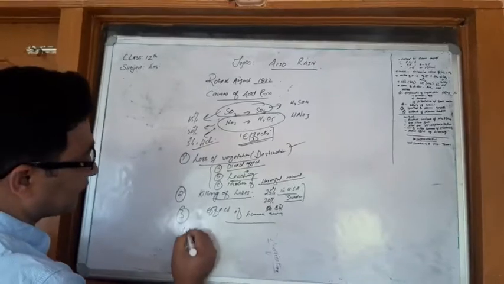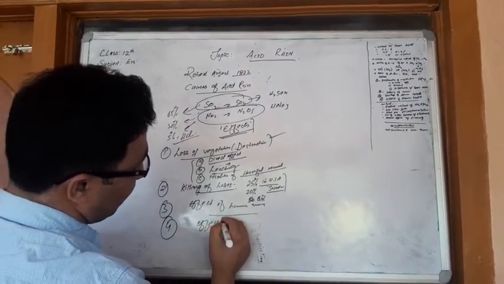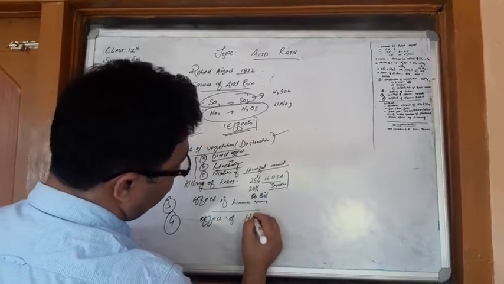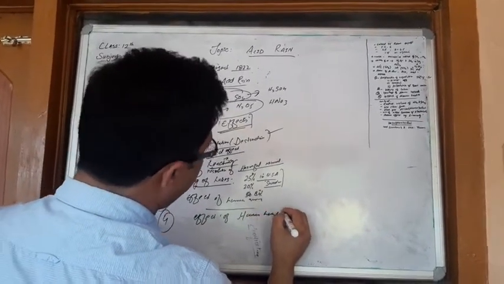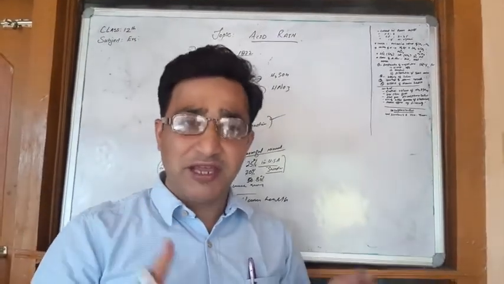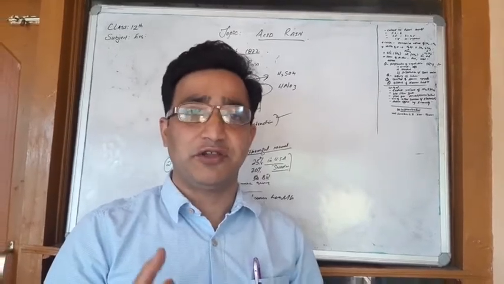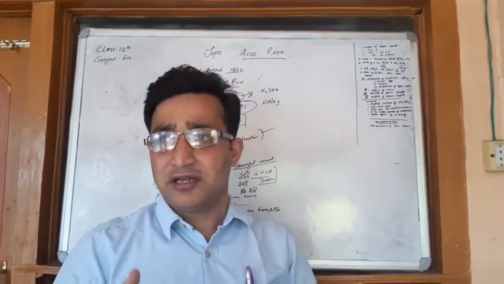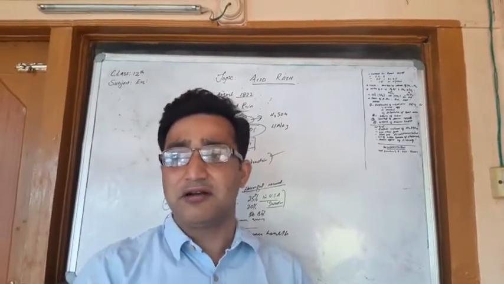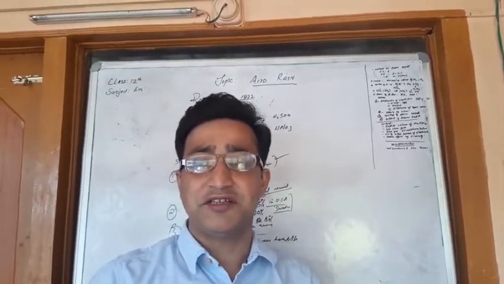The fourth is human health, the effect on human health. So far as acid rain is concerned, it has very devastating and very undesirable effects upon human health. It is heavily deteriorating health and causing health problems in humans.